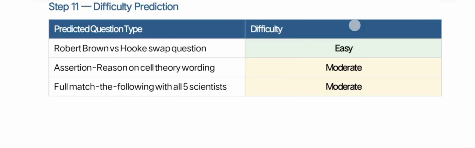The assertion-reasoning can also be one mode of moderate difficulty. Match the following of all scientists.